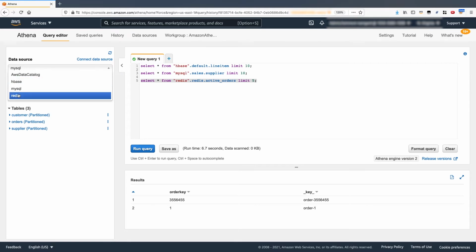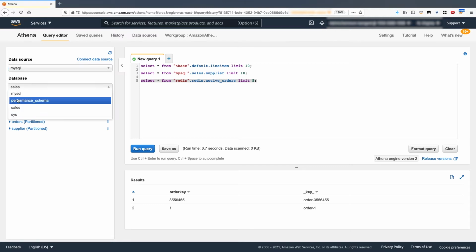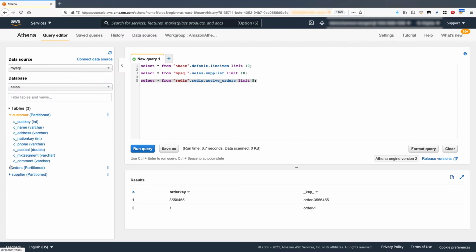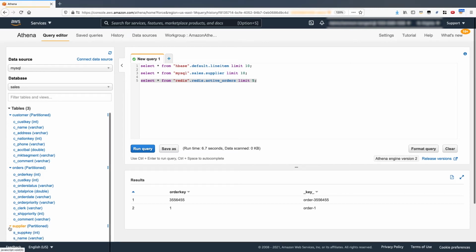So if we click on the MySQL catalog, we can see the various databases we have hosted on our MySQL environment. If we select the sales database, we can see the defined tables and the corresponding metadata. So you can see how easy it is in the browser to quickly browse and query the federated data sources through our one interface.